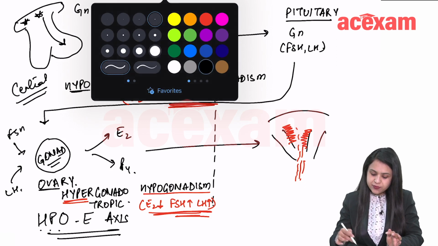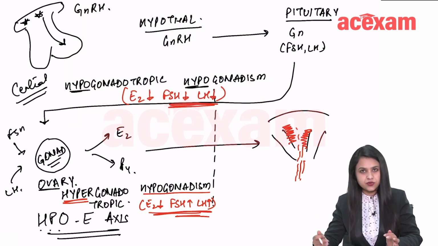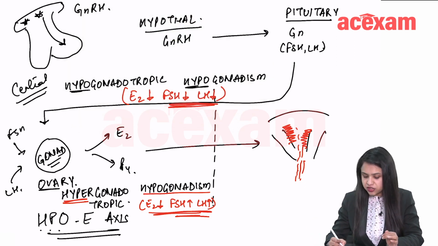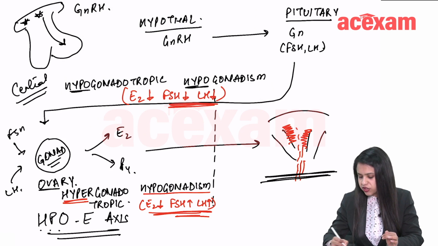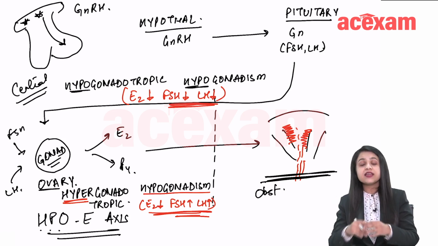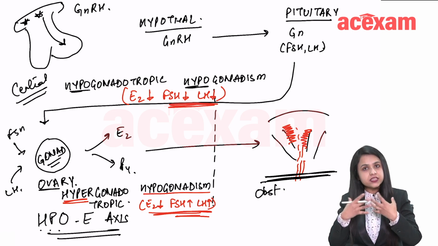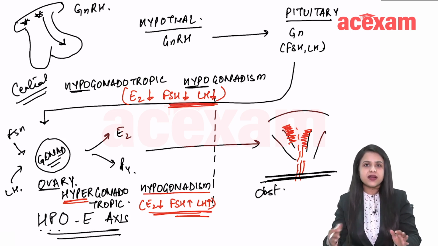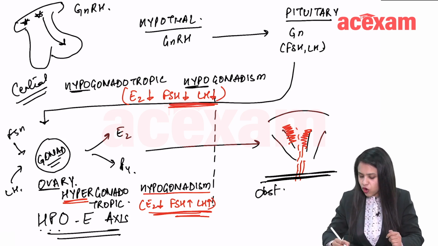Anything, if there is any problem beyond this, if there is some obstruction here, everything is working well, the hormones are fine, the ovary is working fine, even the blood is there, but it is not coming out, the outlet is bad, okay, it can be due to obstruction.